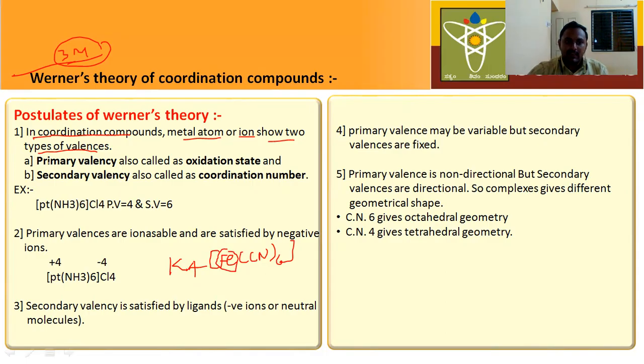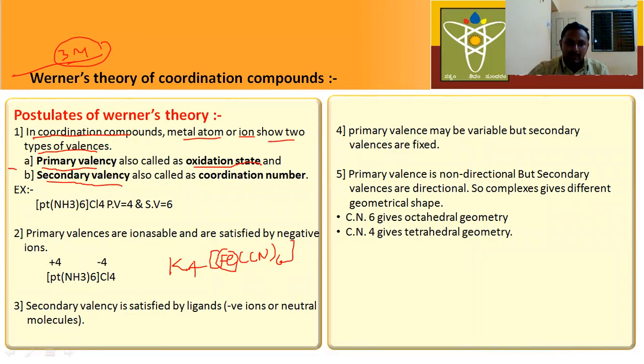What are the valencies here? One is primary valency and the second one is secondary valency. Primary valency is also equal to oxidation state, also called oxidation number. Secondary valency is also called the coordination number.